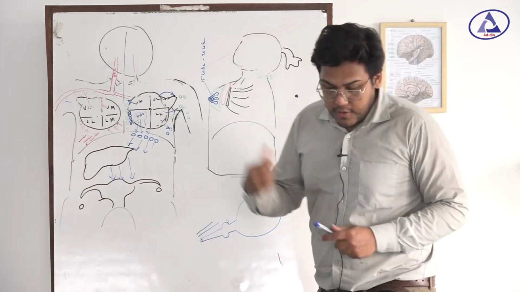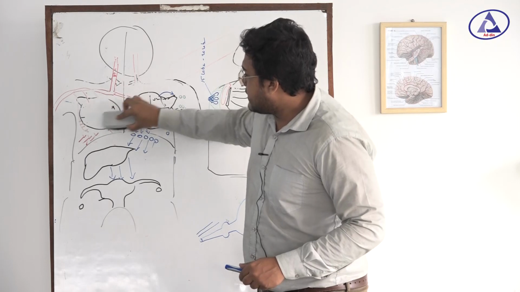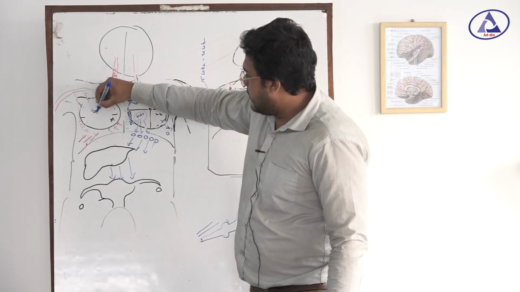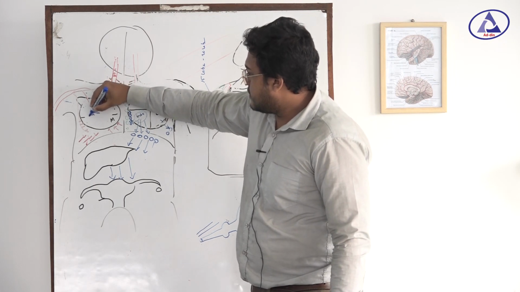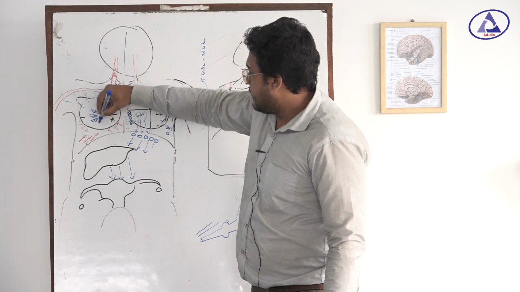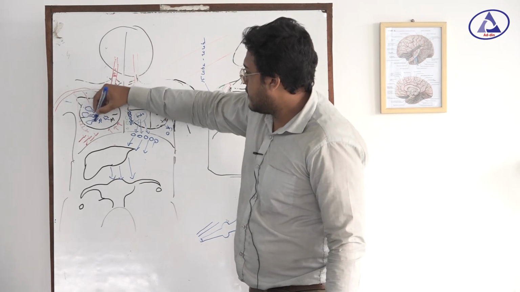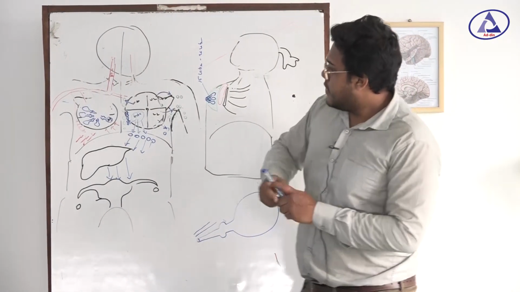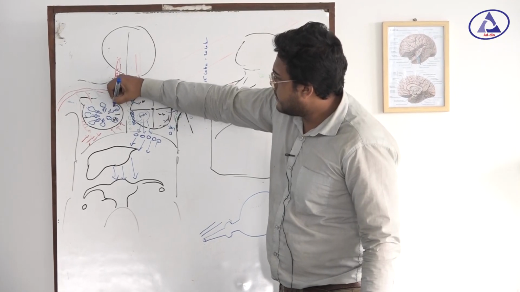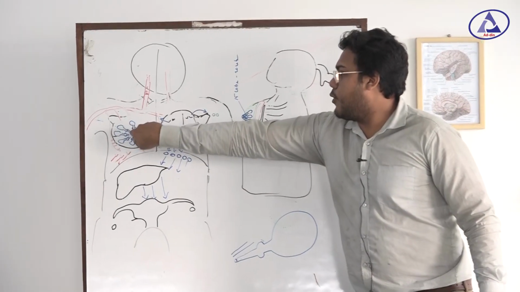If I draw over this breast, it will be more convenient. This is something like this. 1 lobe, 2 lobe, 3 lobe, 4 lobe, 5 lobe. Can you see this lobe? All those lobes are coming and opening through this channel. There is a channel, so all the lobes are coming and opening.